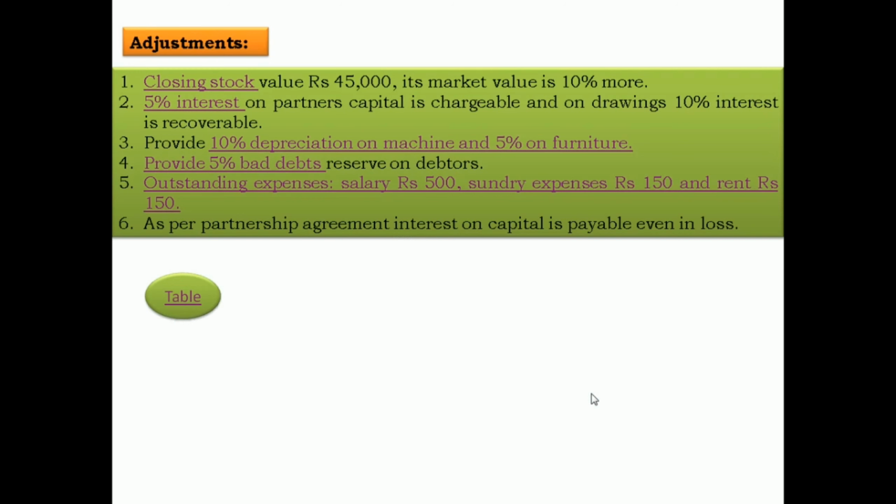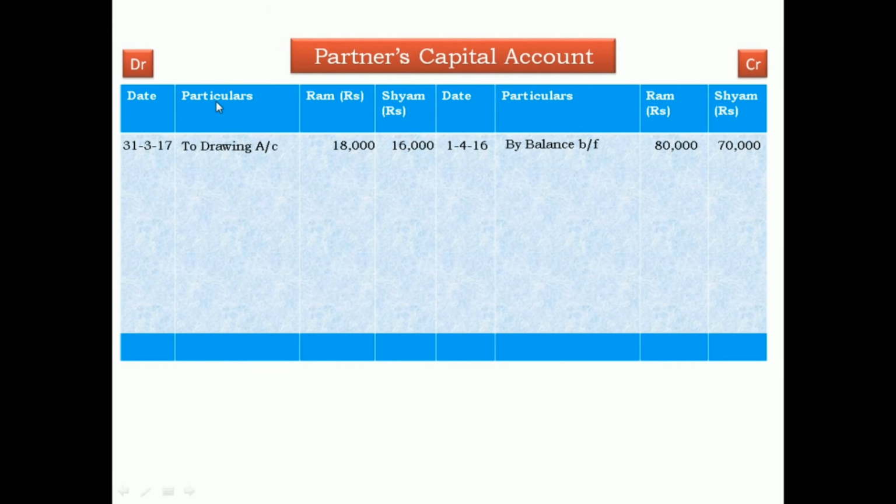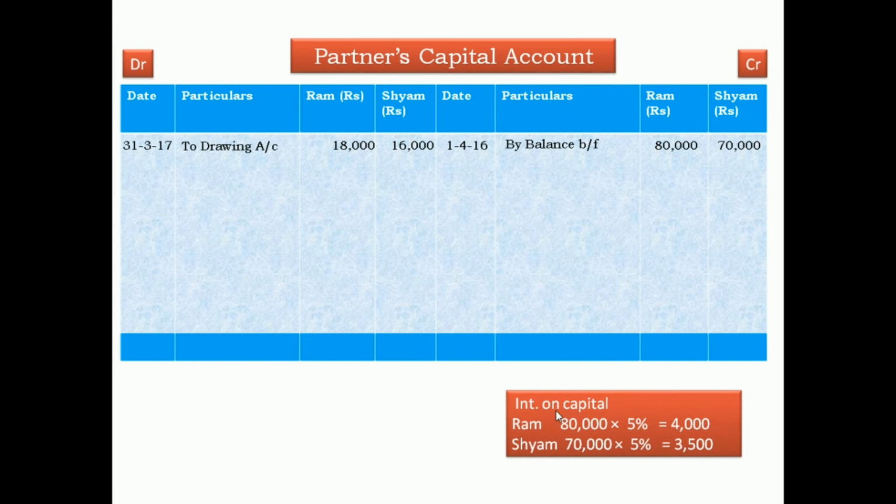Now next, 5% interest on capital and 10% interest on drawings. First we calculate the interest on capital. Date is 31st. The capital of Ram is 80,000, so 80,000 into 5% is 4,000, and Sham 70,000 into 5% is 3,500. Now date 31/3/2017, by interest on capital 4,000 and 3,500.